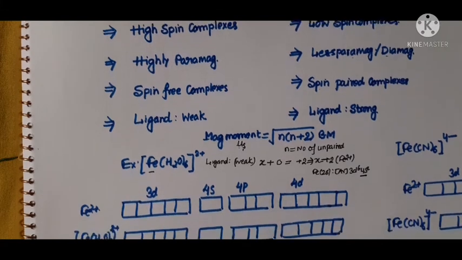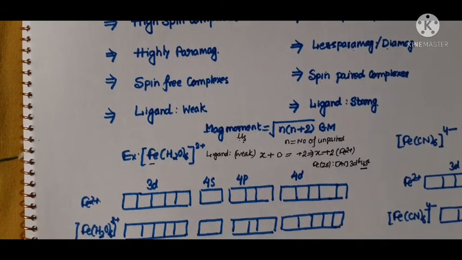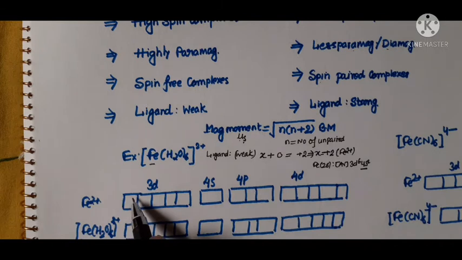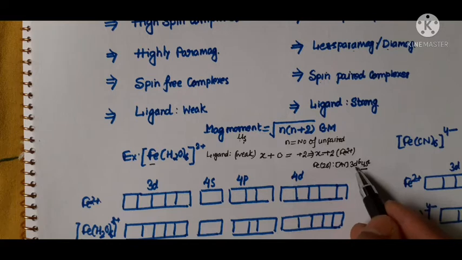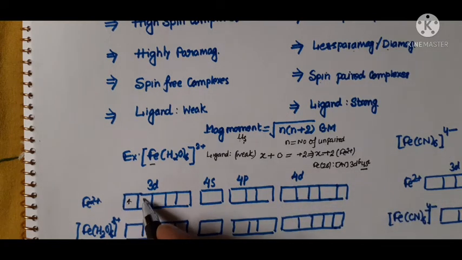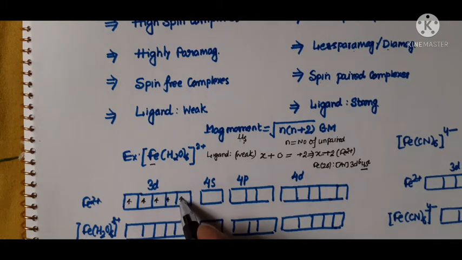Now let us move on to the next part. At first we have to write the configuration of the Fe2+ ion in the free state, and here we can see that there are 4 different types of orbitals: 3d, 4s, 4p and 4d. In the 3d orbital there are 6 electrons, so put all these 6 electrons one by one in the 3d orbital. The number of unpaired electrons is 4.